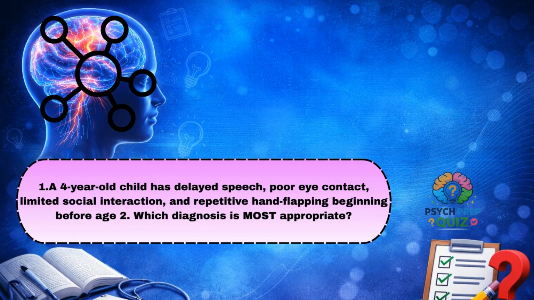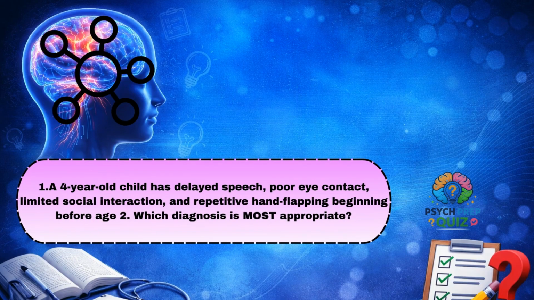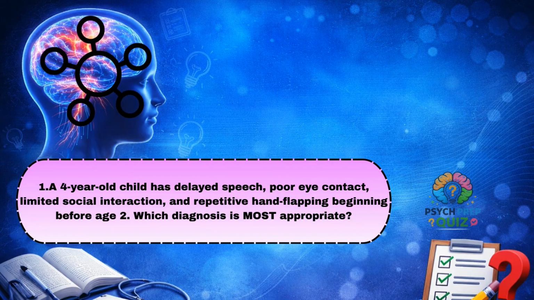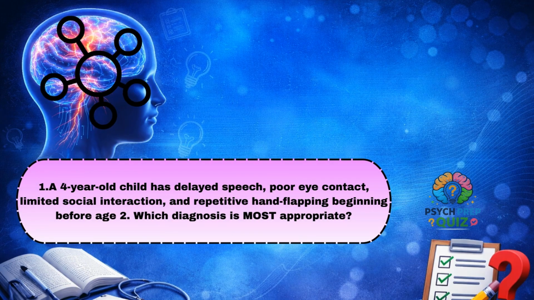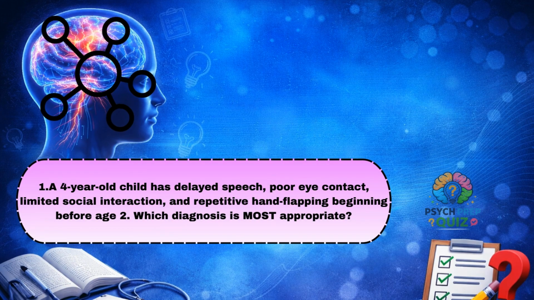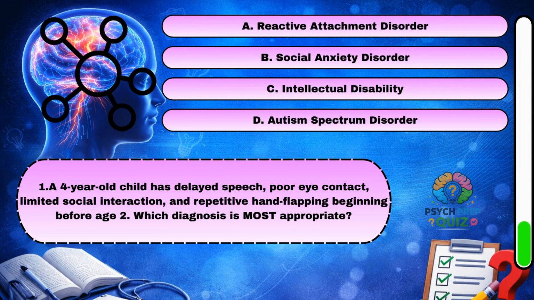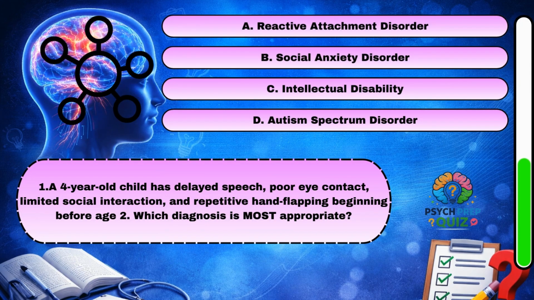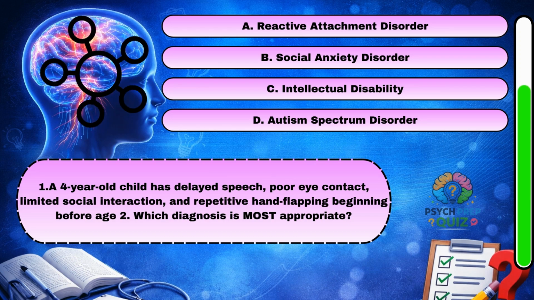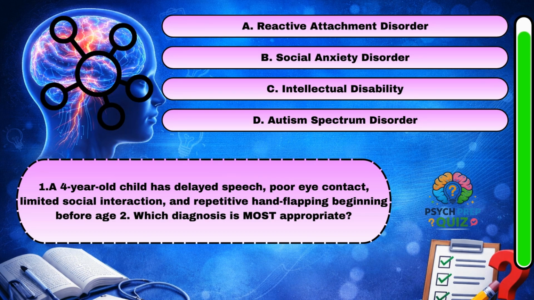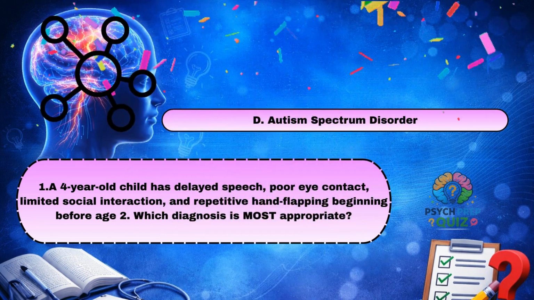A 4-year-old child has delayed speech, poor eye contact, limited social interaction, and repetitive hand flapping beginning before age 2. Which diagnosis is most appropriate? D. Autism spectrum disorder.